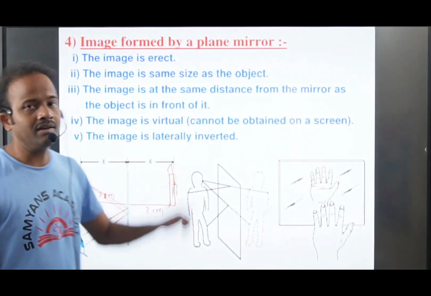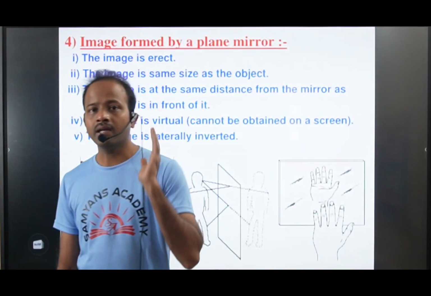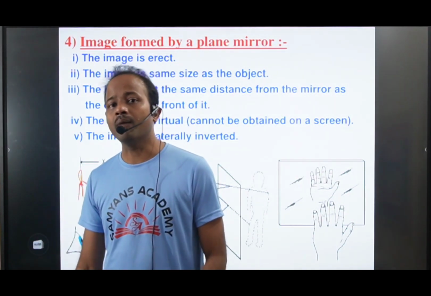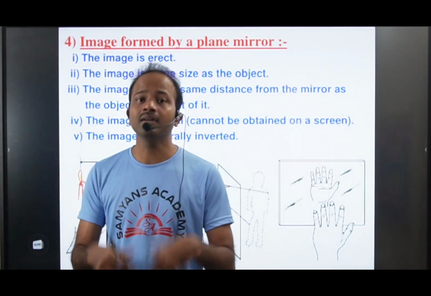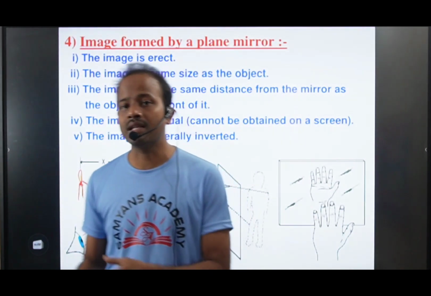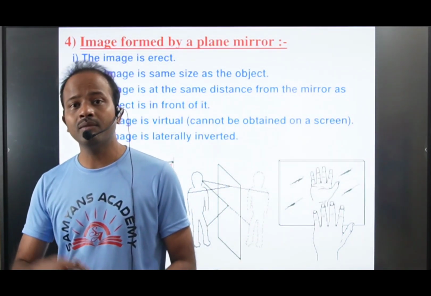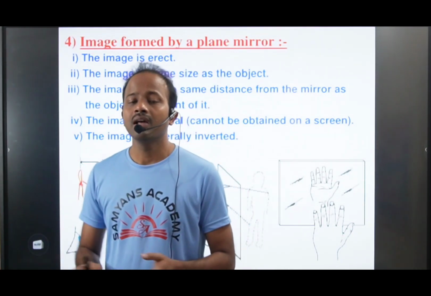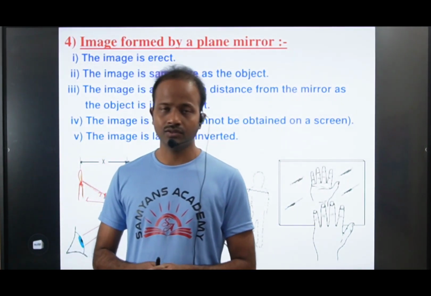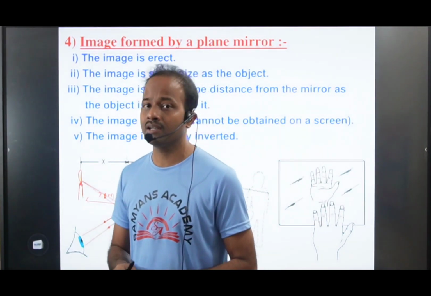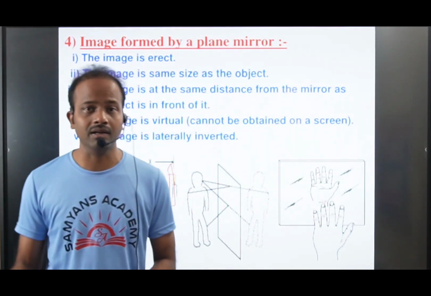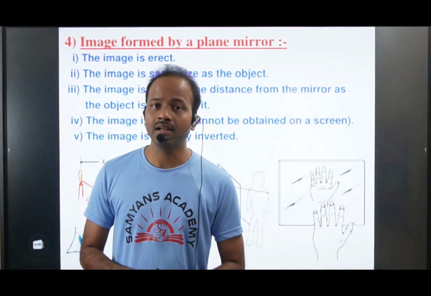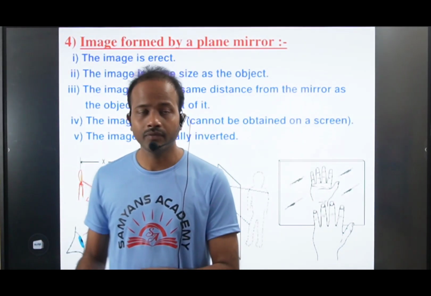The image is laterally inverted, meaning your right hand appears as a left hand, and your left hand appears as a right hand in the mirror. Right will become left, left will become right. So that is what we call laterally inverted. Like that, we call these images laterally inverted, right?